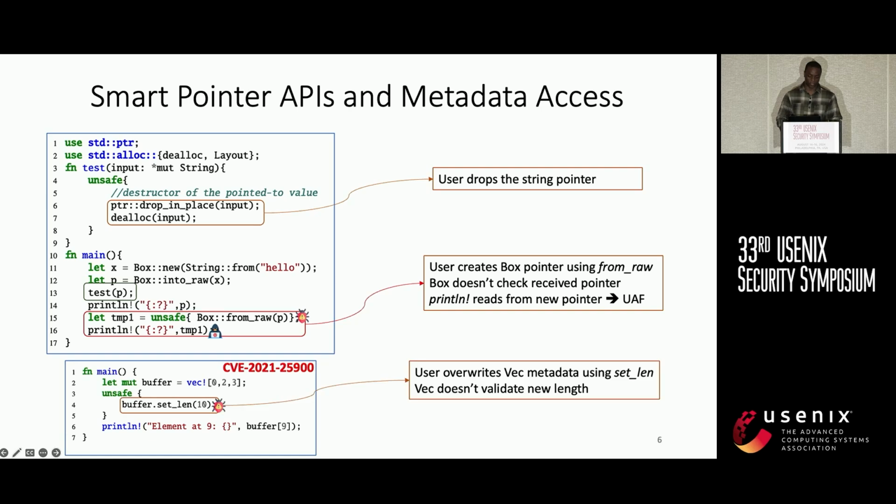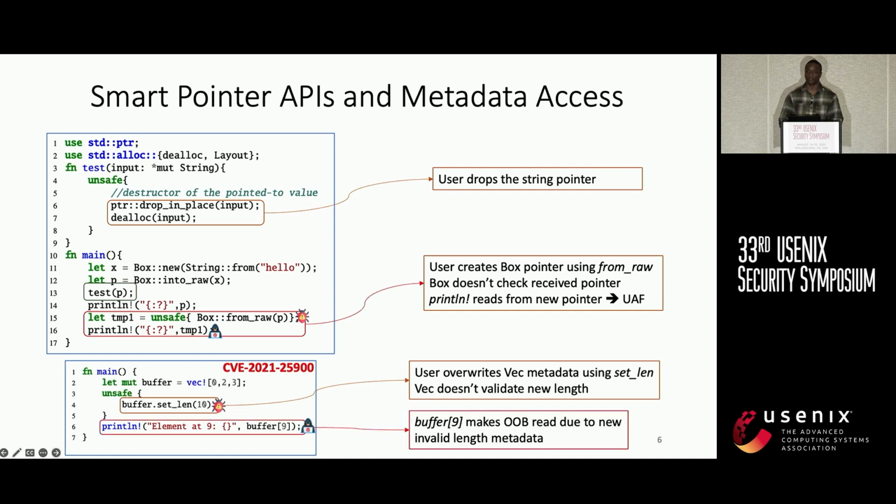The next example is actually prevalent in Rust programs on the Vec and buffer related smart pointers. In this case, we see that the Vec presents a public, unsafe API function called set_len, which allows programmers to set the length at will. It's a simple example, but we can see that Rust allows us to set the length to 10, even though the buffer length is 3. And at line 6, we can now index with an index of 9, even though we know that that's already out of bounds.